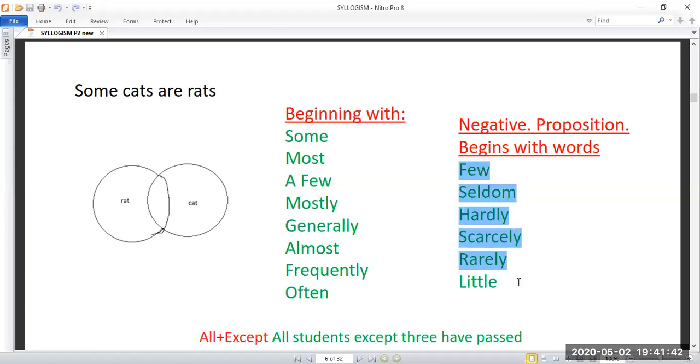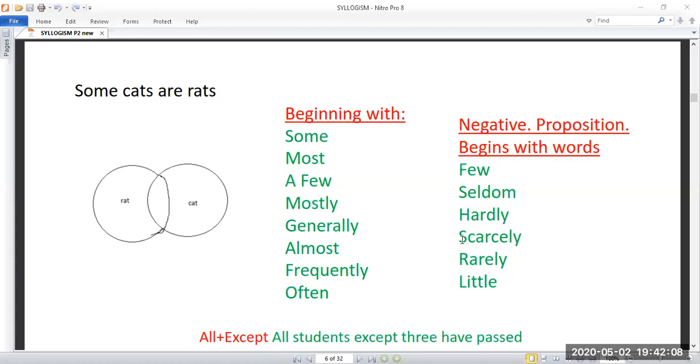These are words you need to attend to very carefully, because you have to check whether a negative is there, like a few of them in the class are not present. Some questions have the negative. If you see few, you have to be very careful in attending the question. I will explain that later.